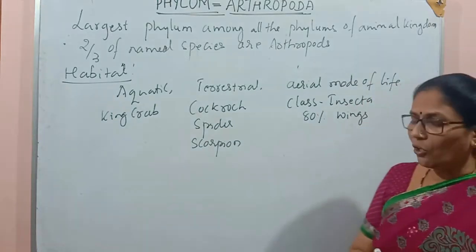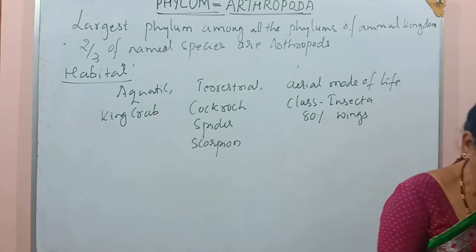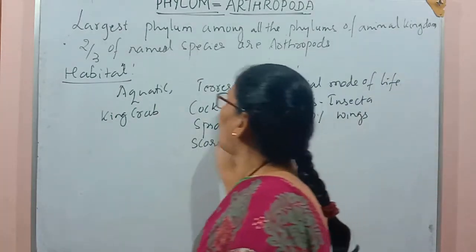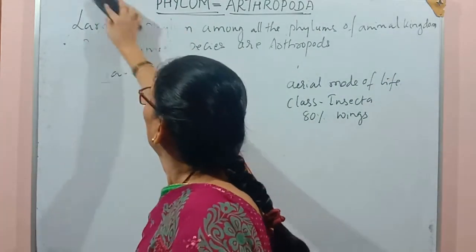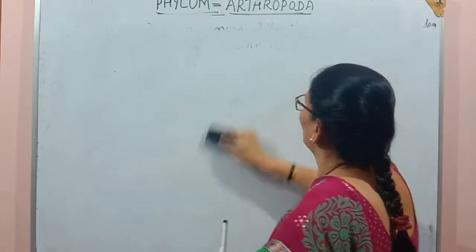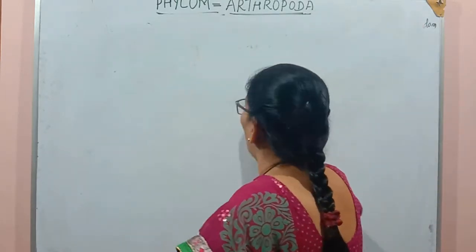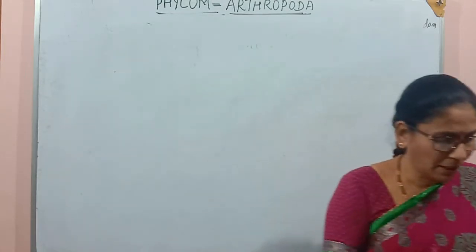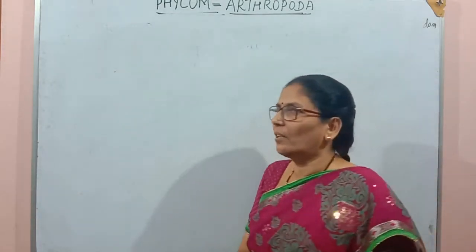Next we talk about some of the basic characters of this group. As usual, we see many repeated terms here also.